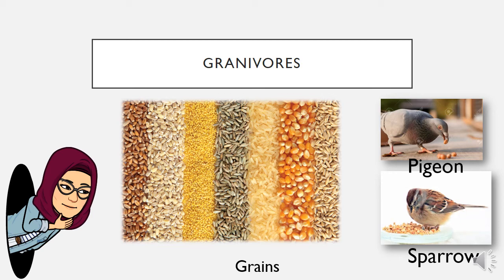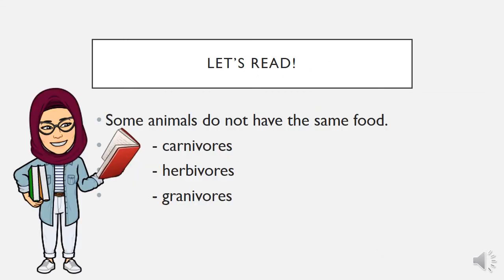So birds eat grains. They are known as granivores. Can you say granivores? Repeat after me. Granivores, granivores. So animals that eat a lot of grains are called granivores.